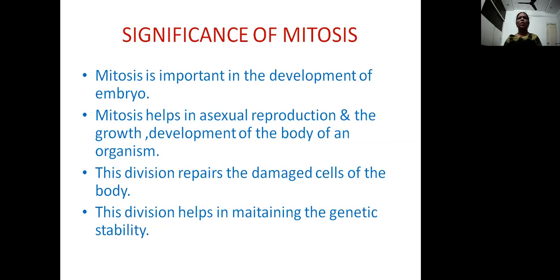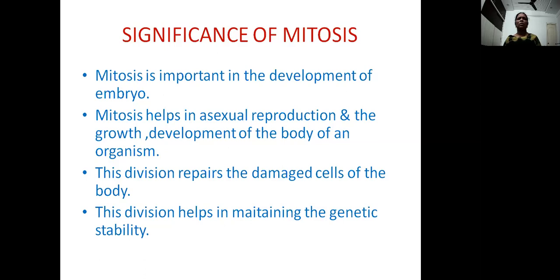Mitosis also helps in asexual reproduction in the case of lower plants, and also in the growth and development of the body of an organism or plant. Not only this, this division also replaces the damaged cells. During mitosis, similar cells are produced, which remove the damaged cells from the diseased or damaged part, where new cells are originated by this division.